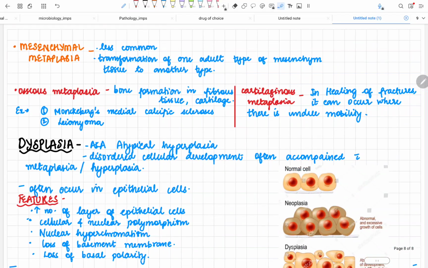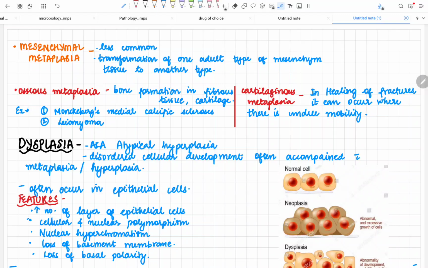Now the last topic, the mesenchymal metaplasia. Mesenchymal metaplasia is less common. It is the transformation of one adult type of mesenchymal tissue to another type. Now it is of two types, the osseous and the cartilaginous metaplasia. You just have to remember this name. This is not so important.